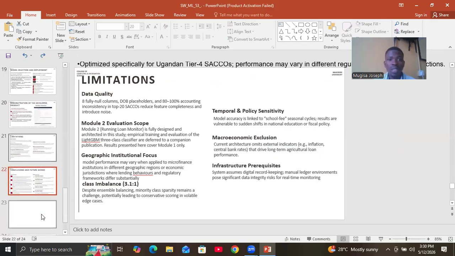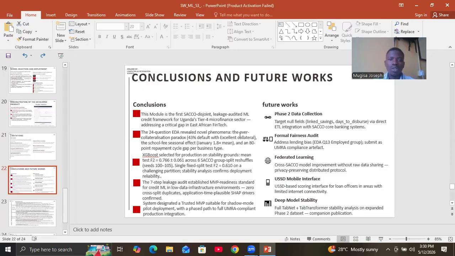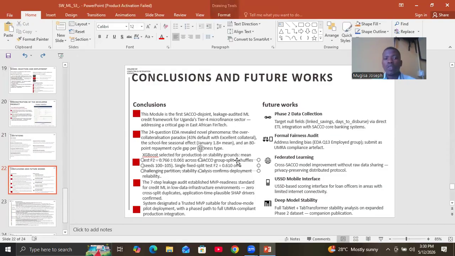So in conclusion, we say this is the first circle-destroyed, leakage-audited ML framework in Uganda, and our EDA revealed key insights, such as the school fees effect and how it has an impact in Uganda. And then in other phases, we are going to look at collecting more data so that we can do more TabTransformer stability analysis, and also